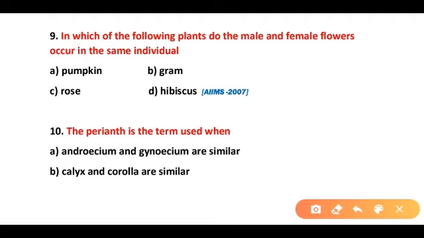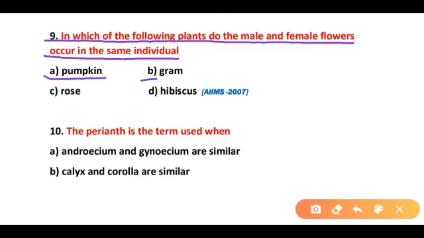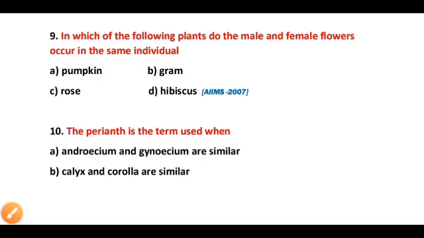Question 9. In which of the following plants do the male and female flower occur in the same individual? Pumpkin, gram, rose, hibiscus. So correct answer is option A. In case of pumpkin, the male as well as female flowers occur in the same individual.